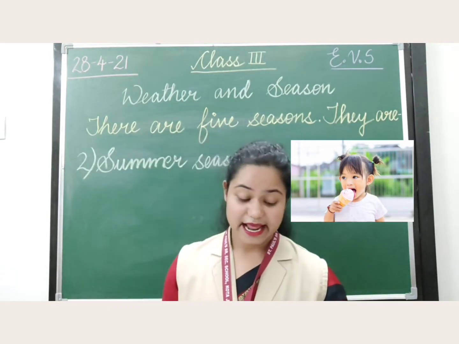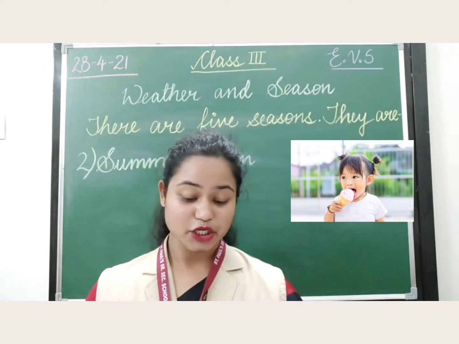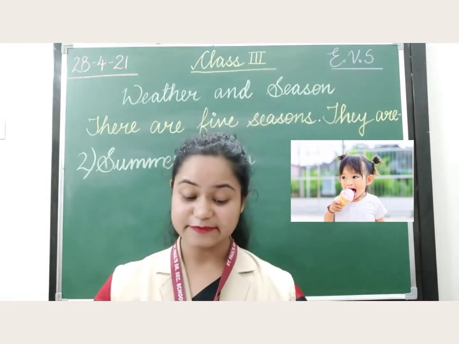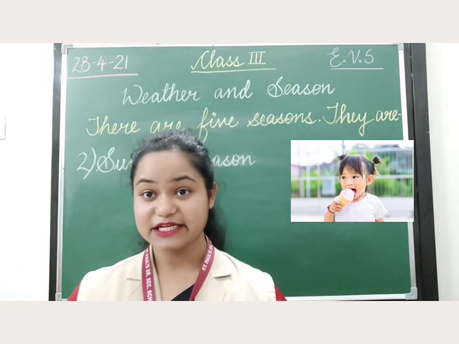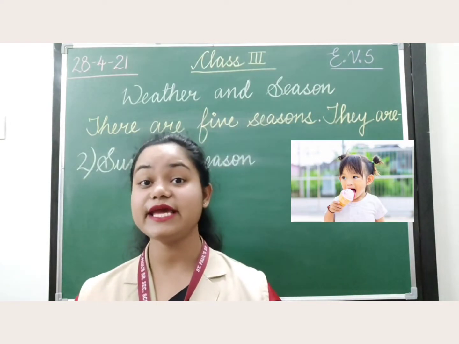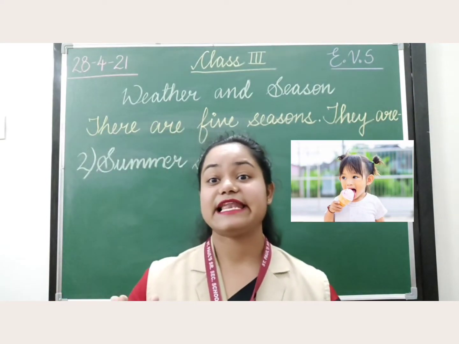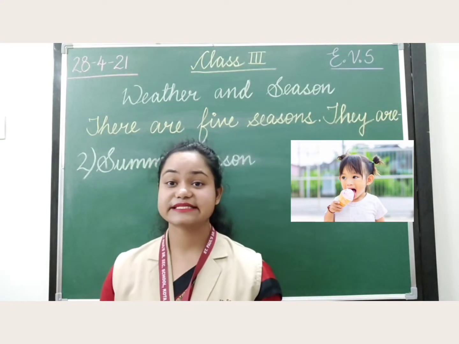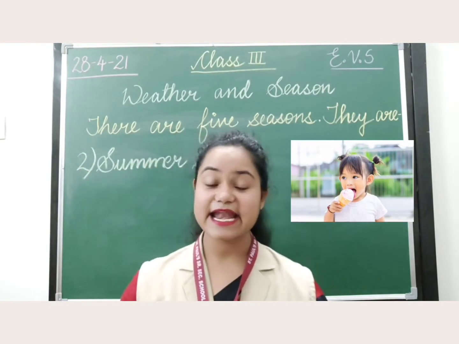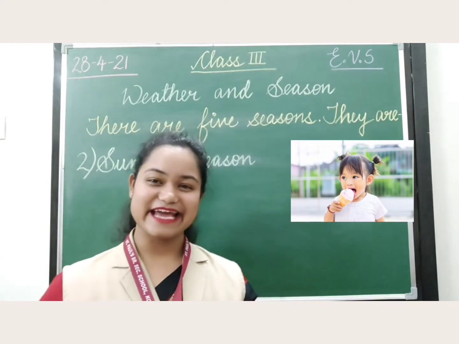So, now children, have you noticed that we wear more of light colored clothes during summer? Have you? Yes, the reason behind it is that we wear light clothes because light colors reflect sunlight and keep our body cool. Okay, if anybody asks you why do you wear light colored clothes during summer season, your answer should be because it reflects the sunlight and helps to keep our body cool. Okay, let's see the next season then.